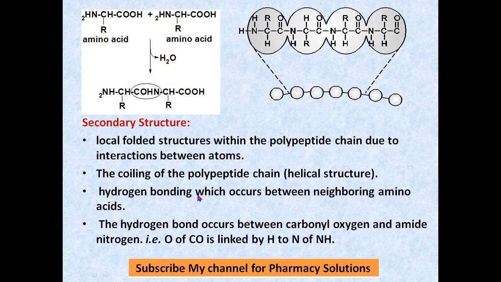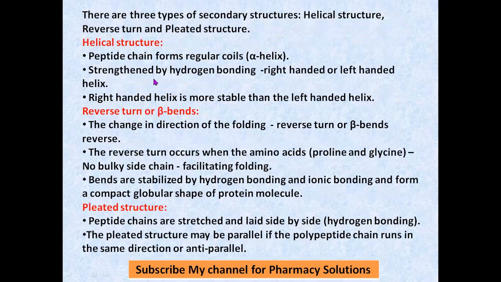is strengthened by hydrogen bonds. There will be hydrogen bonding between the neighboring amino acids. Hydrogen bonding occurs between carbonyl oxygen and amide nitrogen, that is, the amide nitrogen which contains hydrogen. This hydrogen will link with this O of carbonyl to form a hydrogen bond. That's all. There are three types of secondary structure: helical structure or alpha helix, reverse turn, and pleated structure.